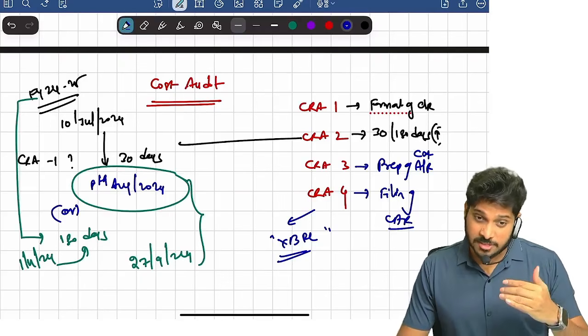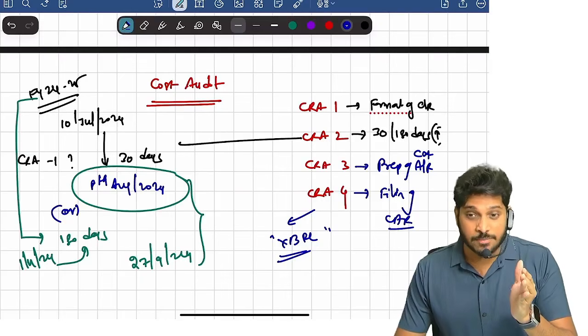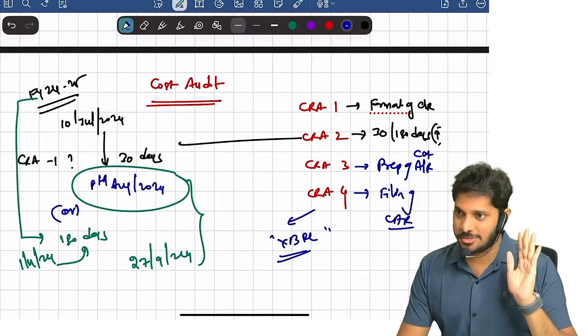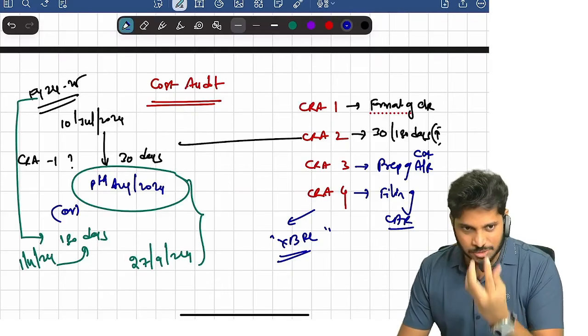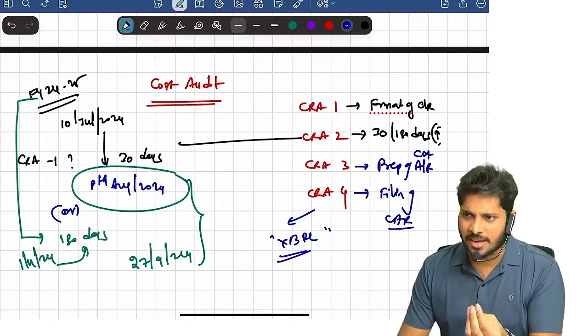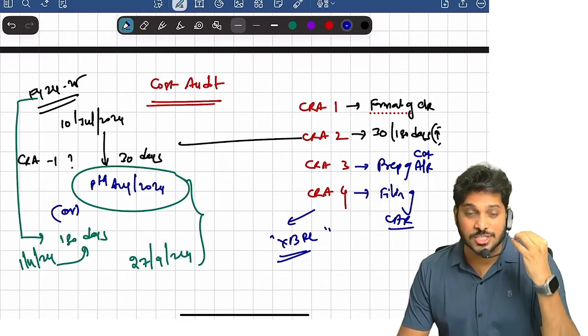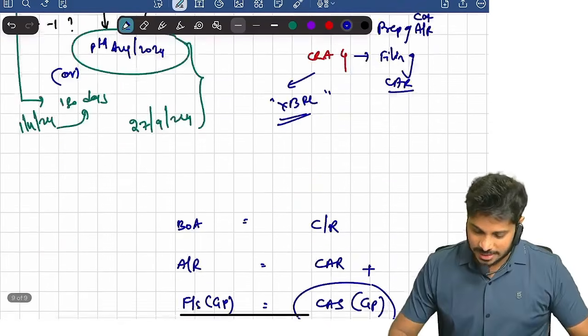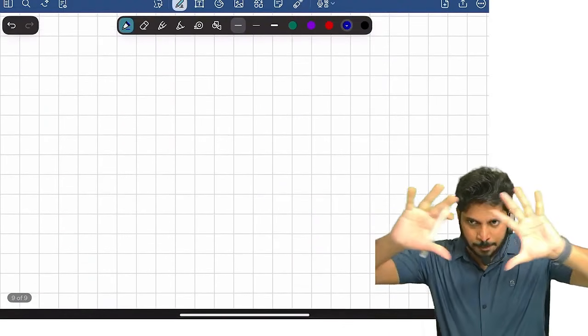Okay, you have something called cost audit standards. We have 4 cost audit standards. You also have something called cost accounting standards. Whatever you are learning in the cost accounting and management accounting subjects, that is derived from the cost accounting standards only. We have 24 cost accounting standards. Clear? Now this is the brief idea.